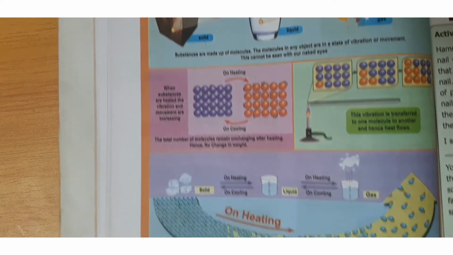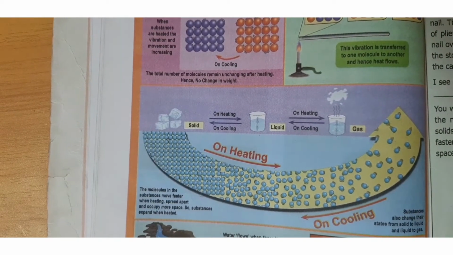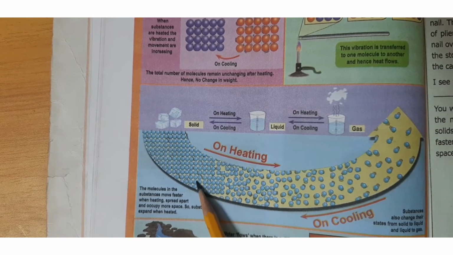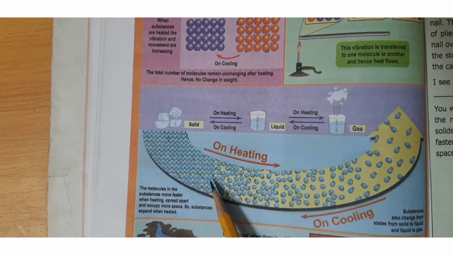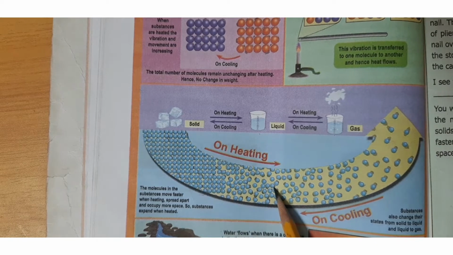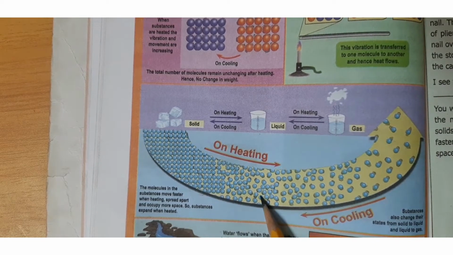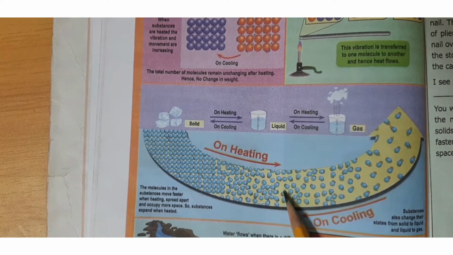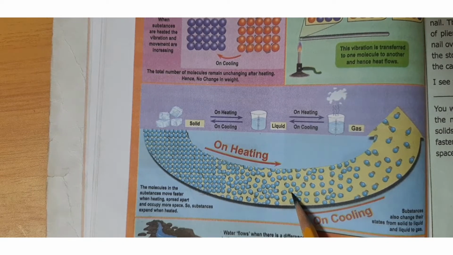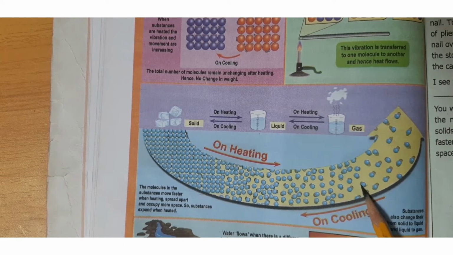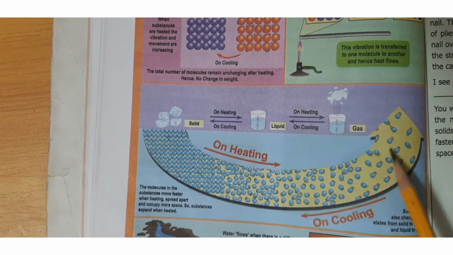Next one is how the three different states of a substance change on heating and cooling. If we heat the solid, because of the high temperature, it goes to the liquid state, and the molecules move apart with the energy. If we heat the liquid, it gains more energy, overcomes the force, moves freely and goes to the gaseous state.